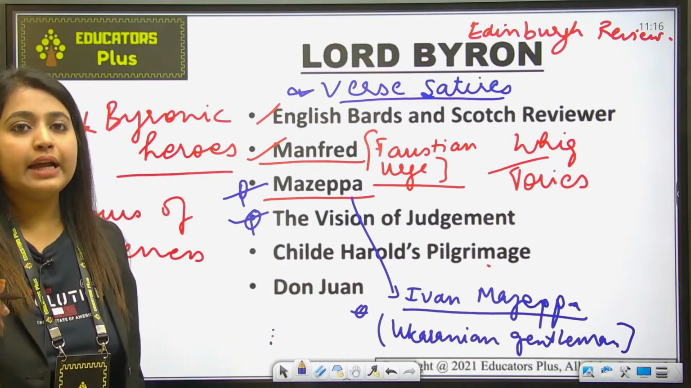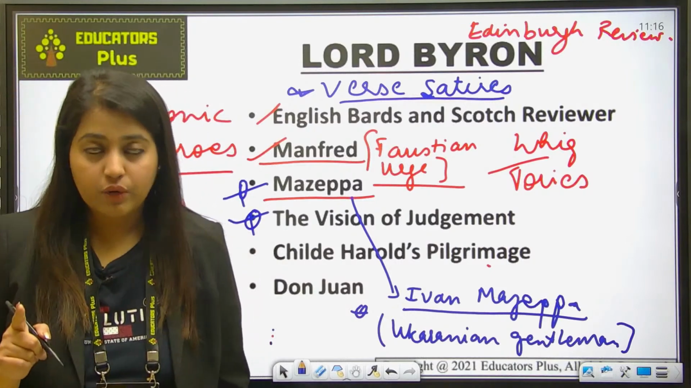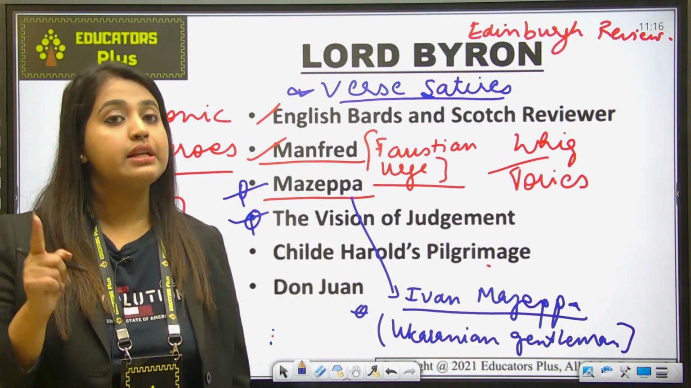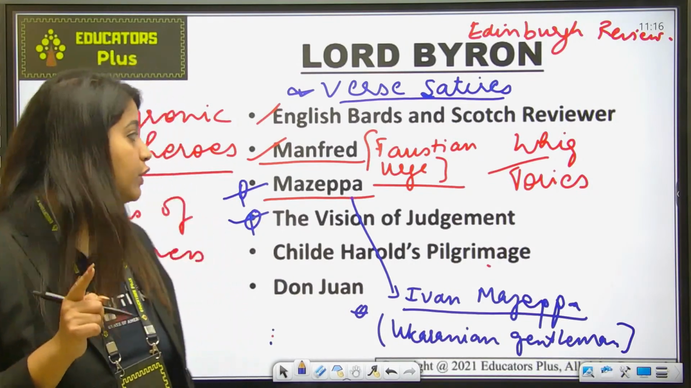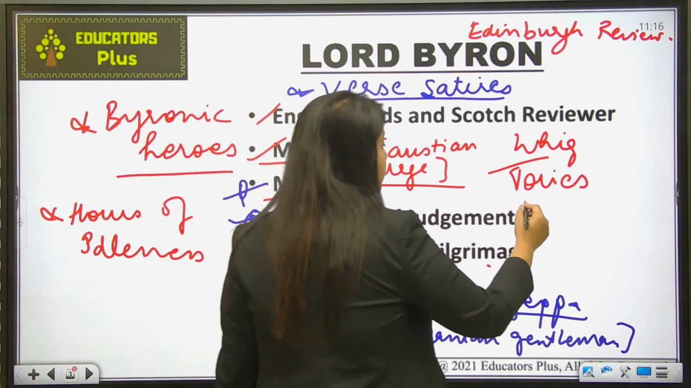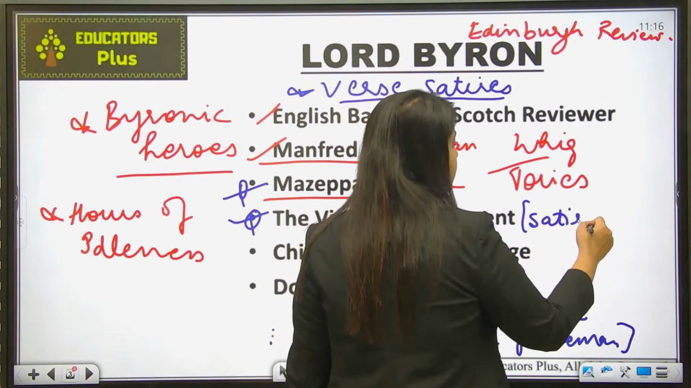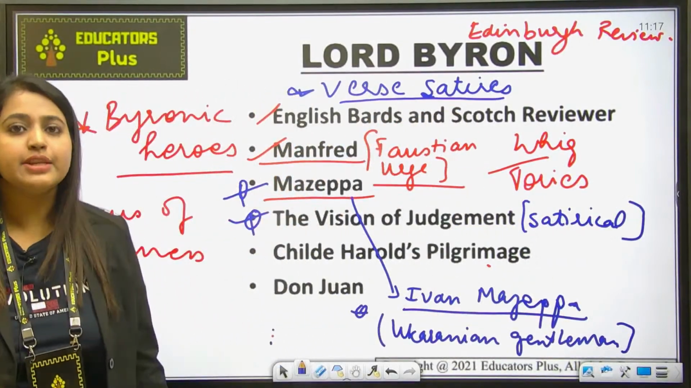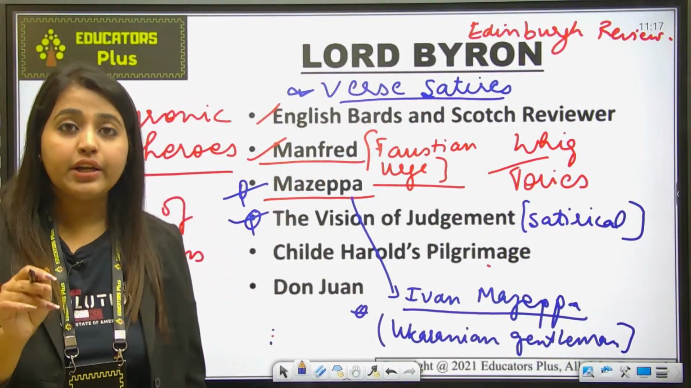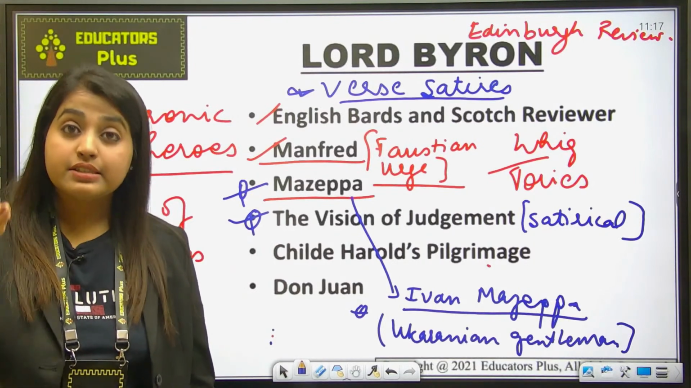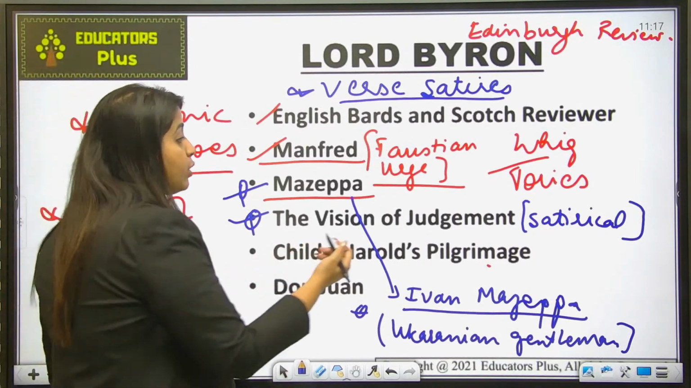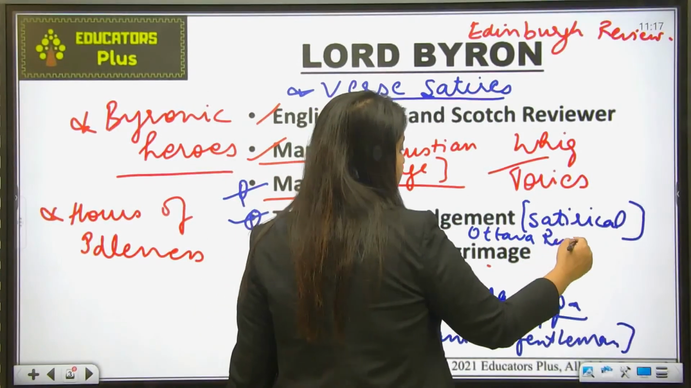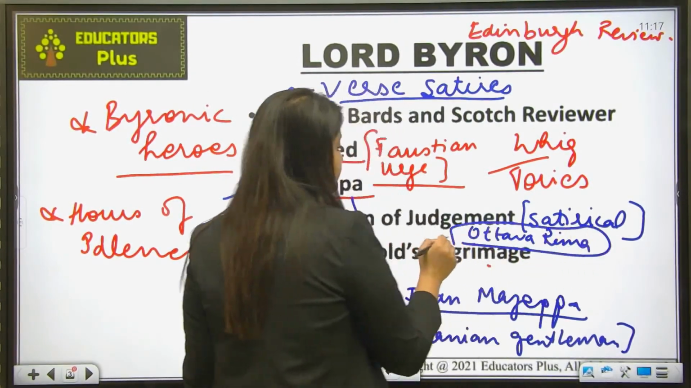I told you that Southey had written A Vision of Judgment, in reaction to which Byron wrote The Vision of Judgment. And what kind of poem is it? It is a satirical poem. He was famous for satire, so mostly you will find his works are satires. And it is written in ottava rima. Ottava rima is a kind of style in which this poem has been written. You should remember this.